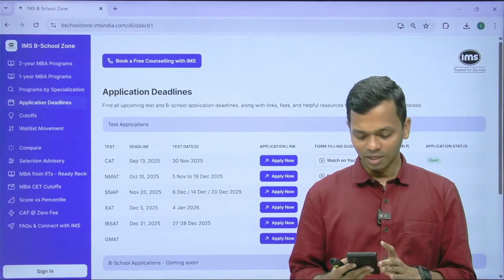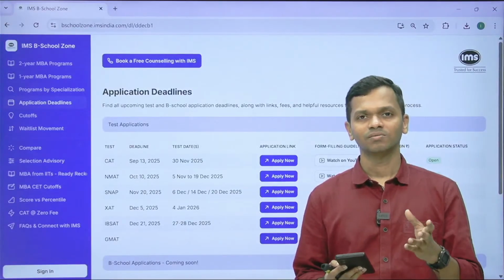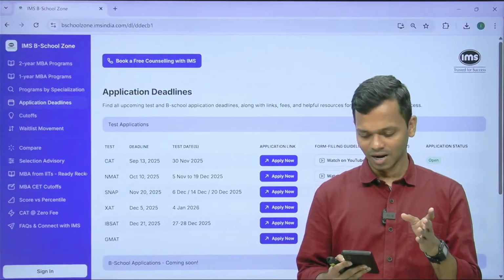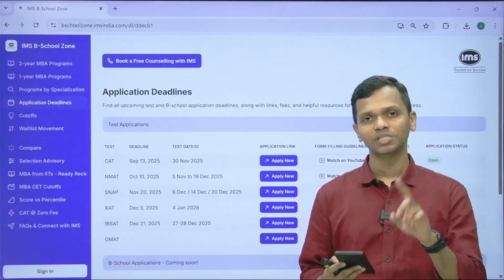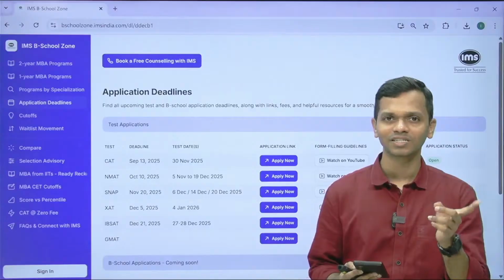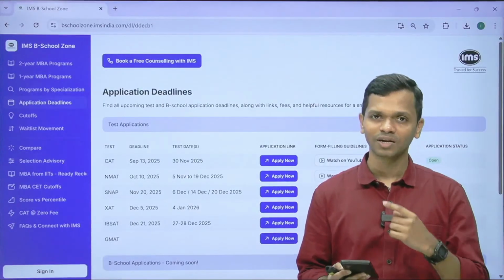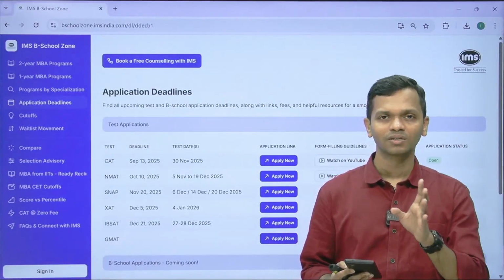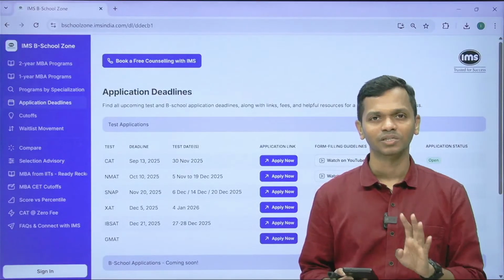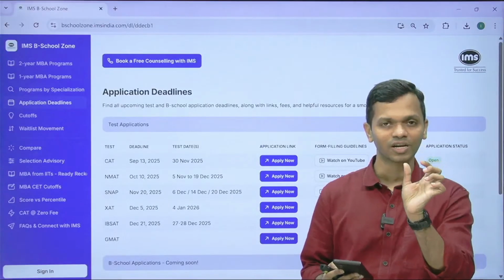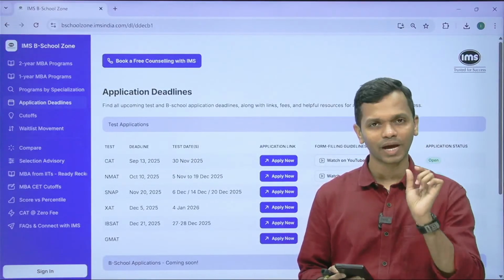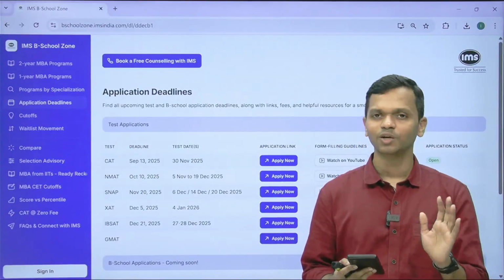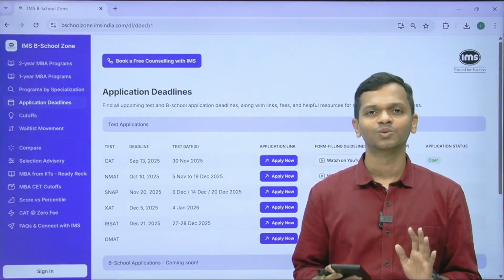But anyway, the other option is to put 10 as the maximum marks, 8 as the obtained marks, and enter 76 as percentage, because it will still accept. It is not checking whether 8 on 10 equals 80% or not. I tried that, and if you want, you can do that also: 8 obtained, 10 maximum, 76 percentage. Basically, that percentage field is what they use, so that has to be accurate. That's the only thing you should take care of. And you just write to the CAT help desk that this is what it is and this is what I am doing.